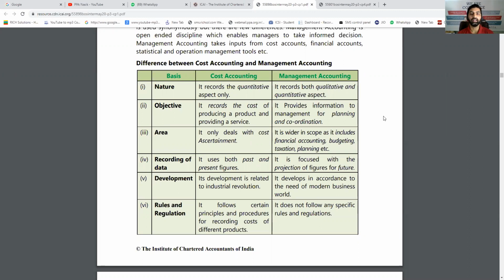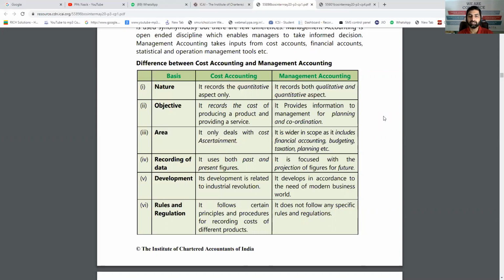So cost accounting records the quantitative aspect while management accounting records qualitative and quantitative. That means management accounting sees how many decisions were correct, why the decisions were not correct, what is the deviation in numbers, and what is the qualitative reason for it. Cost accounting is recording the cost of production, producing a product or giving the service. Management accounting is planning and coordination. So cost accounting is generally past-based data and management accounting looks towards the future.